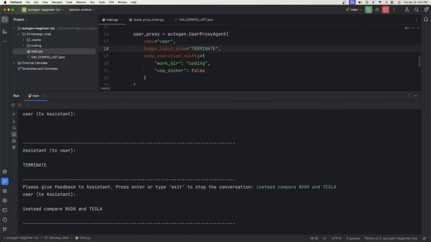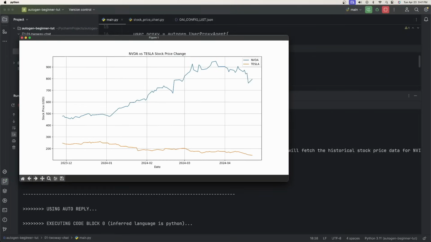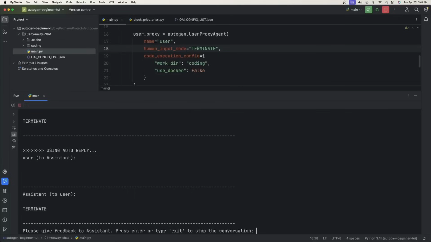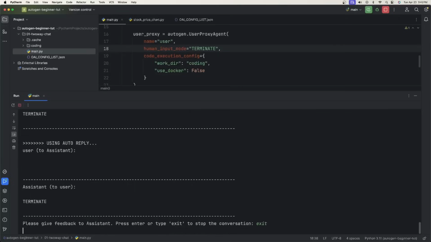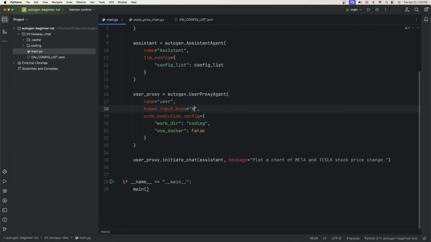Press enter. Now, we as the user are going to tell the AI assistant that message: instead, compare NVIDIA and Tesla. Now the assistant is going to modify things and execute the new code. And as you can see, it changed from Meta to NVIDIA versus Tesla stock price change. Now that we were good with that, we can just say exit. And we are done. But instead of terminate, what if we say always?